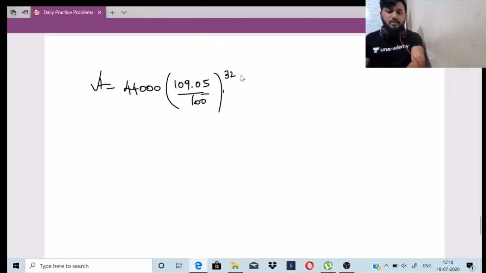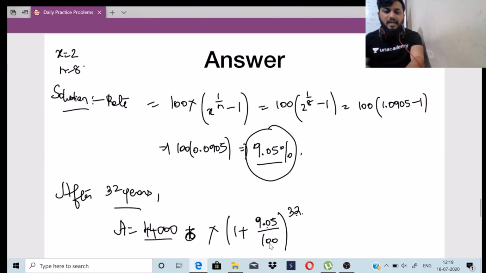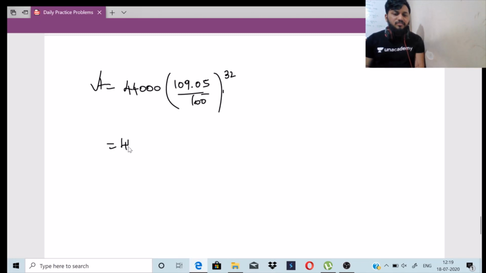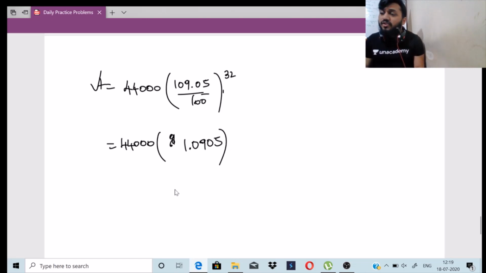Okay, so 100 LCM हो जाएगा, 100 plus 9.05, so that will be 109.05, right? So this is 44,000 into 109.05 divided by 100. It divides 100 once, then 109 is there. So this will be 1.0905 power 32. So here it will be 44,000 into 1.0905 power 32. Power 32, so double का होगा.